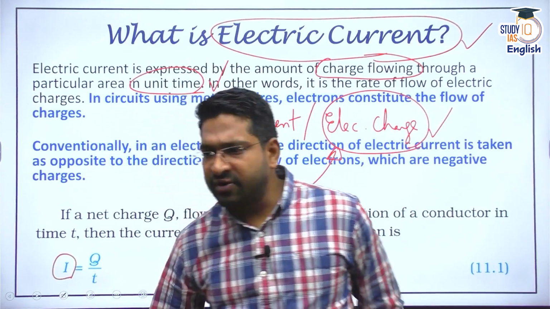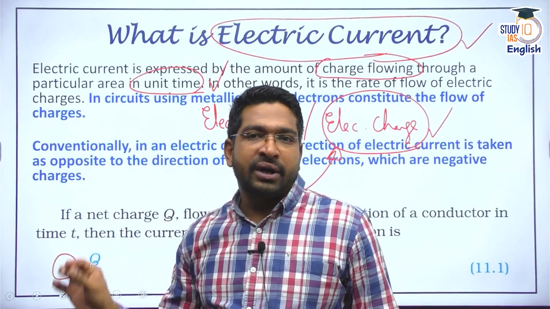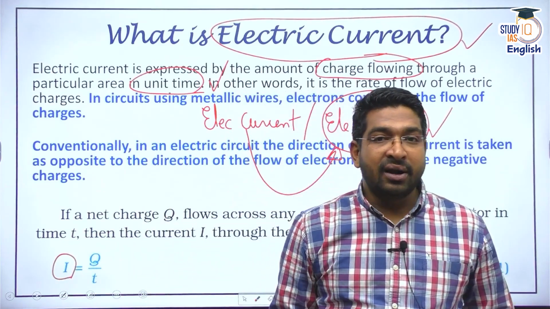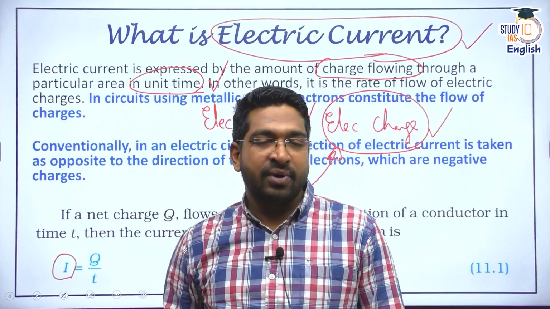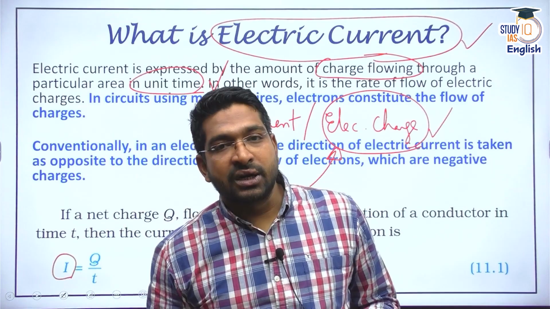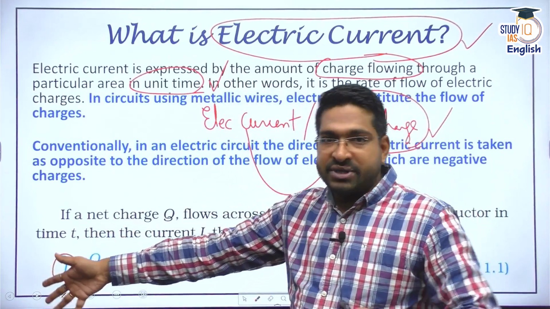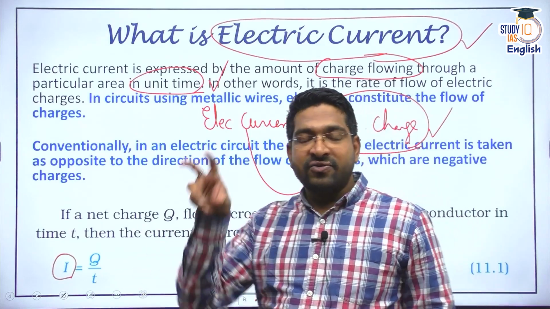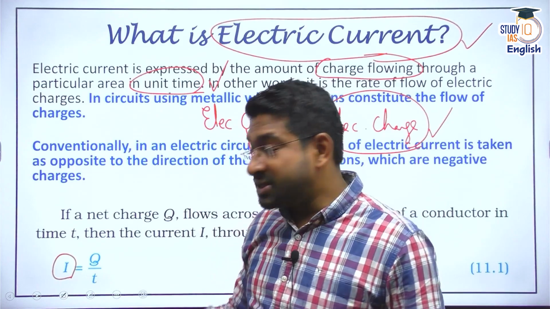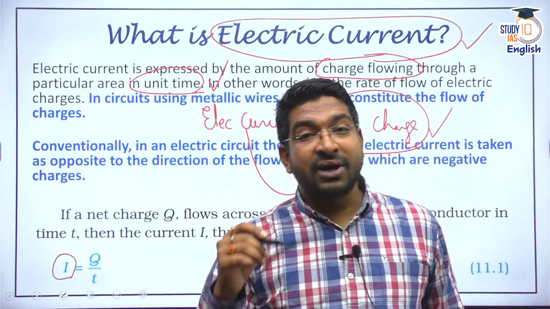You must have seen, if you have any devices at your home, there is some sort of rated current on it, and it differs from equipment to equipment. For some equipment, it might require milliamperes of electric current. For some, it might require a little higher current. For instance, this panel is connected to the board. The board is there, and that board itself has a connector of 16 amps. That means the connector can handle up to 16 amperes of electric current.